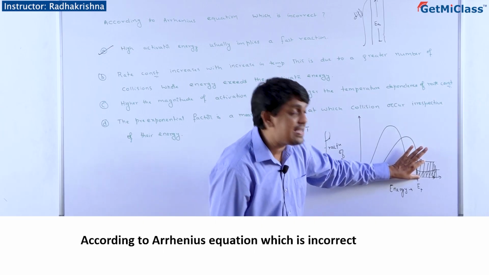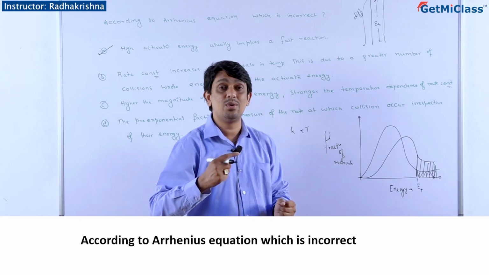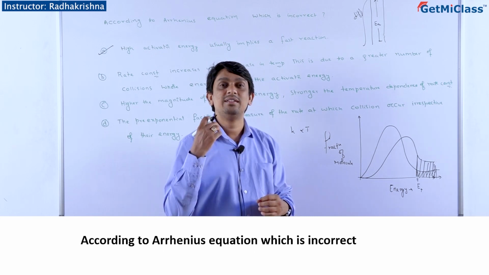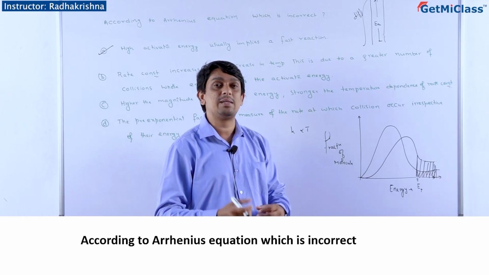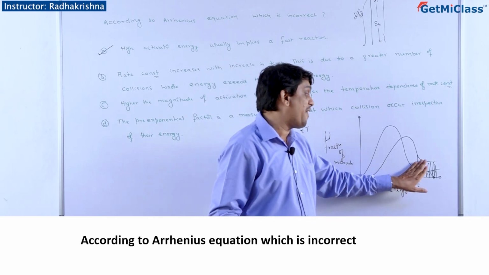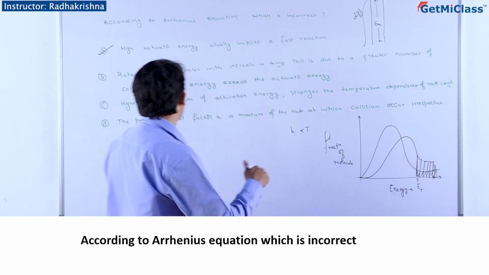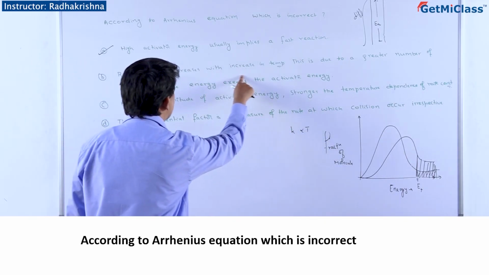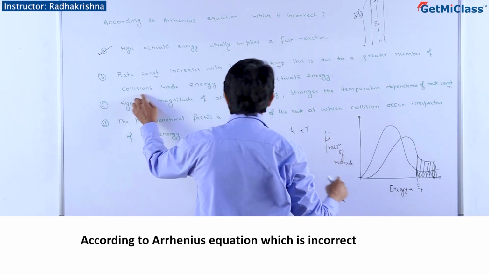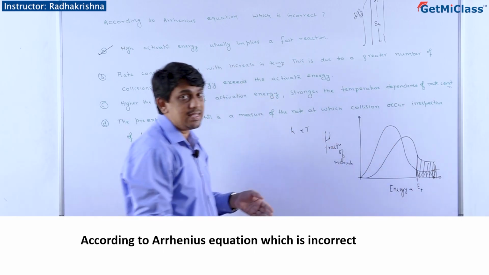Because it has doubled, more molecules give effective collisions, so the rate of reaction doubles. So as temperature increases, the number of effective collisions becomes more because the number of active molecules having threshold energy becomes more. So that is what is given, right? Rate constant increases with the increase in temperature, due to a greater number of collisions whose energy exceeds the activation energy.